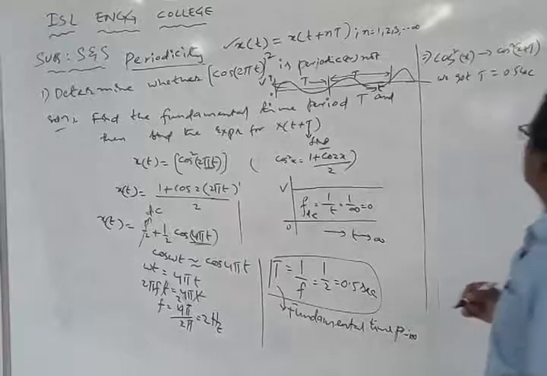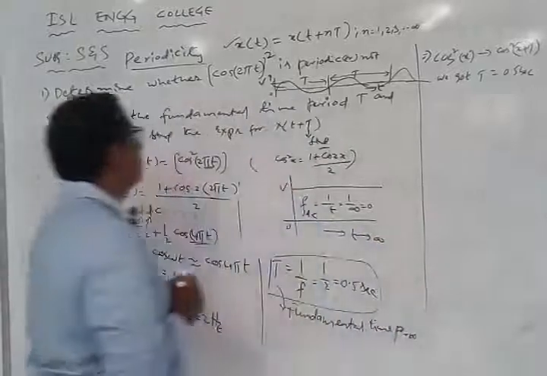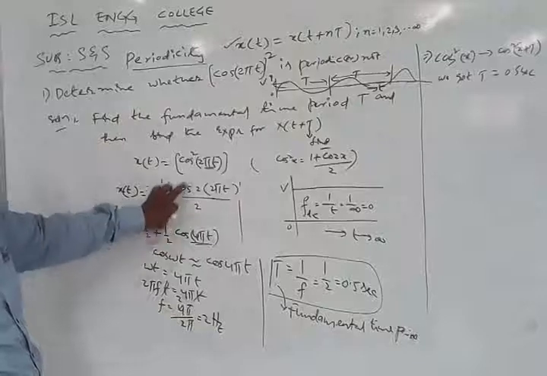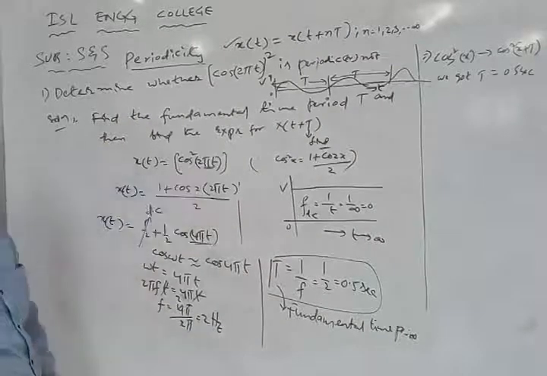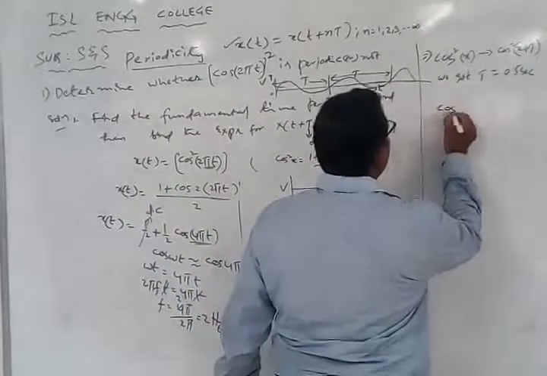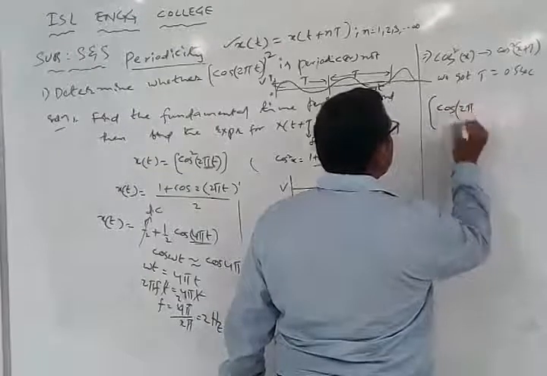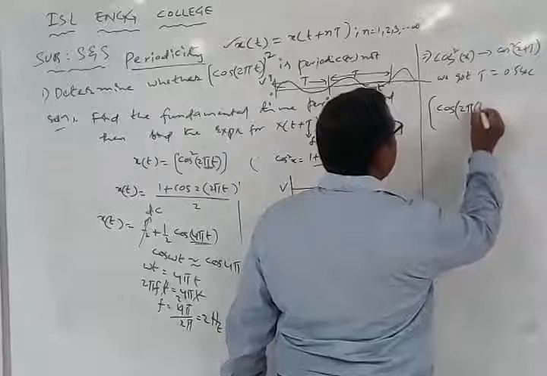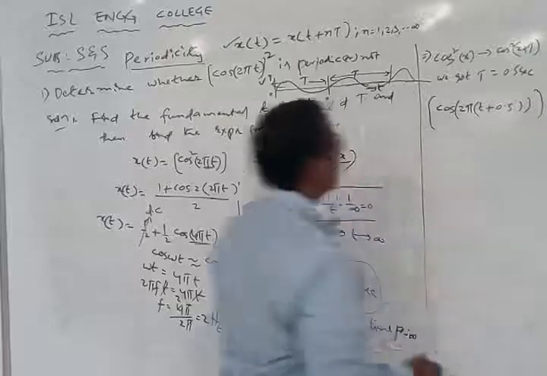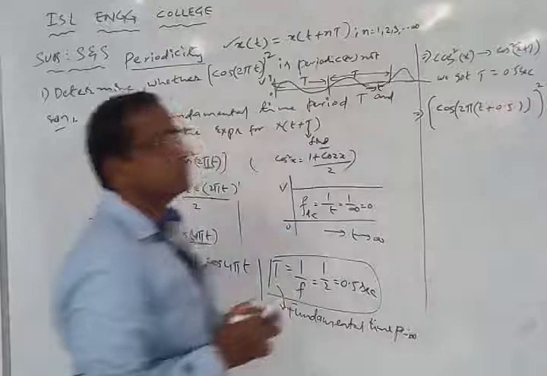Since we got the value of T as 0.5 seconds, let us substitute this in the earlier equation. It is cos square. I can expand this equation now. I can write cos of 2 pi of, instead of t, it is going to be t plus 0.5, whole square. So this is the equation that we are going to have.